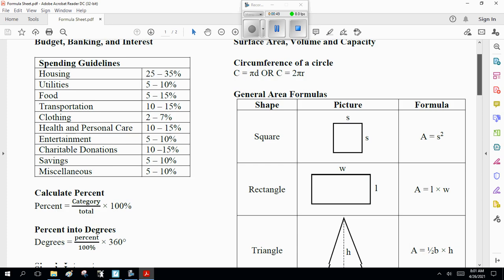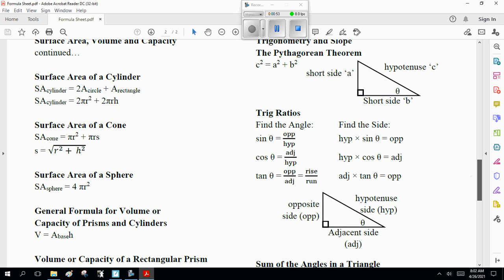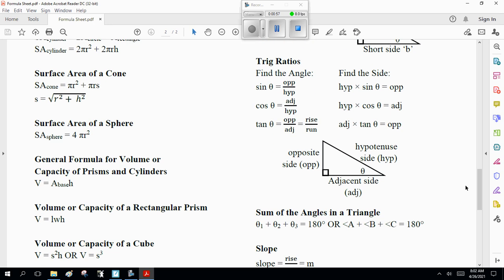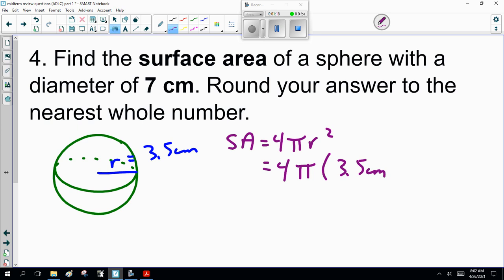Now this is for sphere, now circle. So skip the circle one, keep on going. Sphere, sphere, sphere. Here we go. Surface area, 4 pi r squared. So if you don't remember, that's fine. That's 4 times pi times 3.5 centimeters squared.